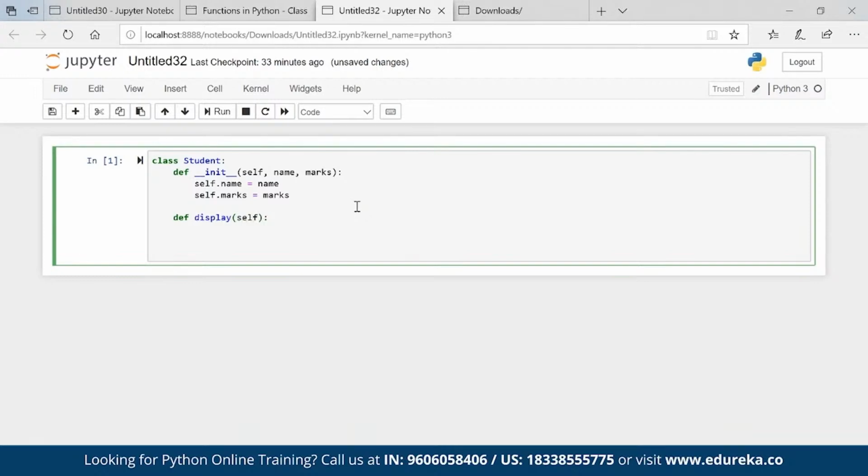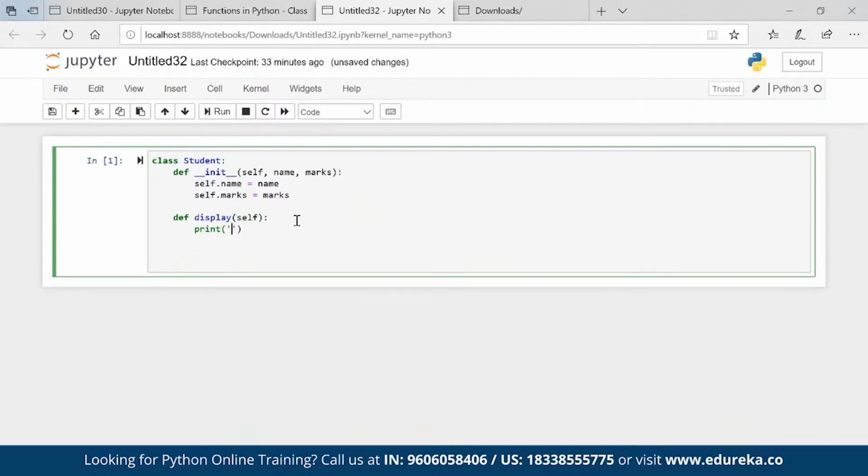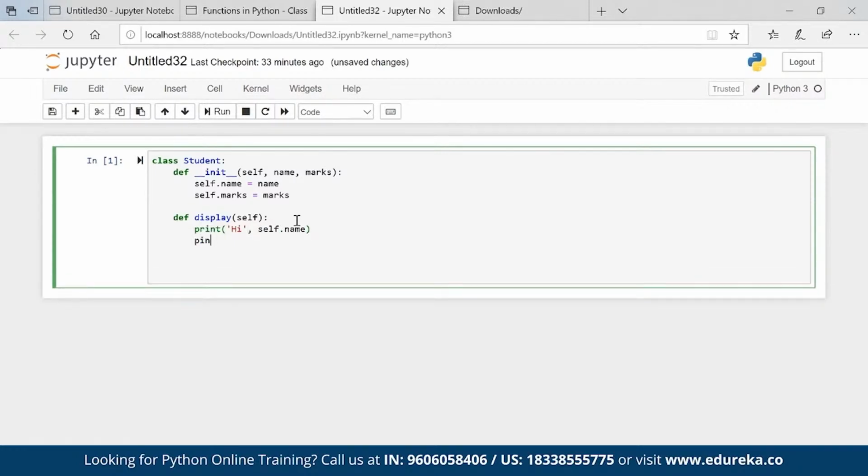I'm using self again. print("hi", self.name). If you are calling a constructor, guys, then this self is required. We cannot skip this. print("your marks is", self.marks). Now, I created a class called Student. Inside that, there is a method known as the constructor, and this other method is known as an instance method.